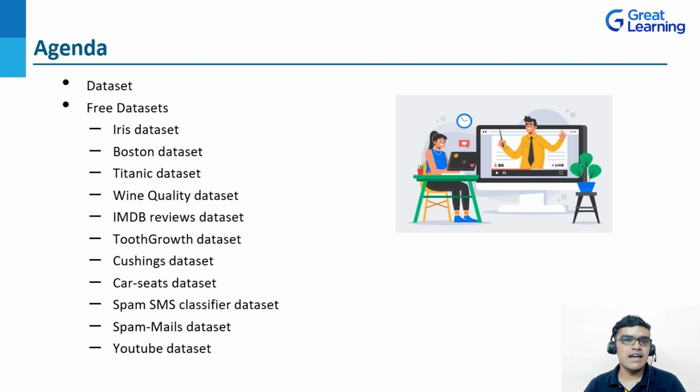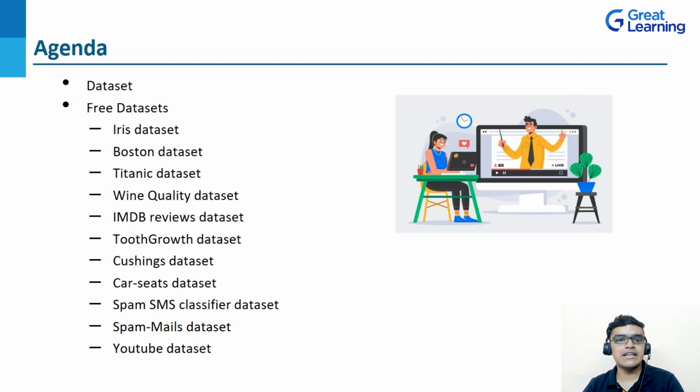So we will start with the iris dataset, which is used to classify iris flowers among its 3 species. Next we have the Boston dataset, which contains housing values, and after that a very popular dataset, the Titanic dataset. The Titanic dataset gives information on the fate of passengers. Next we have the wine quality dataset, using which we can make a model that predicts the quality of wine.